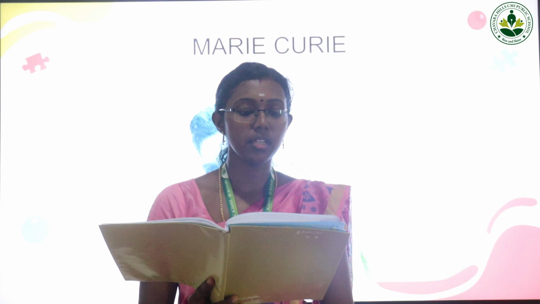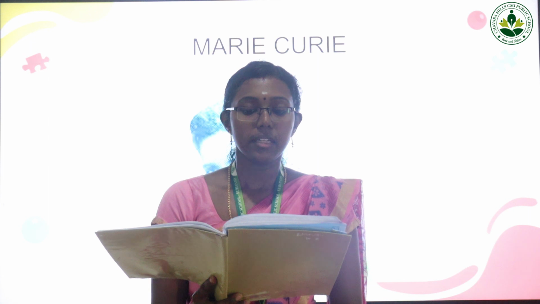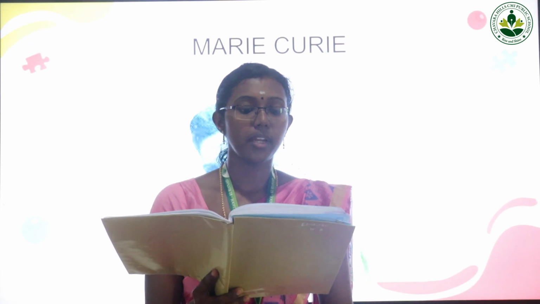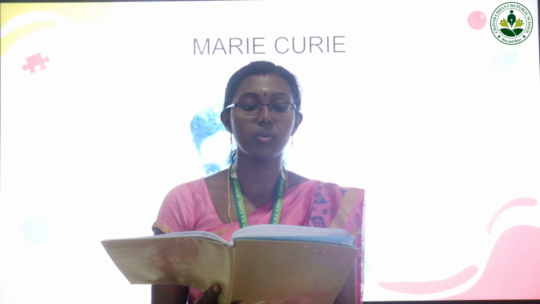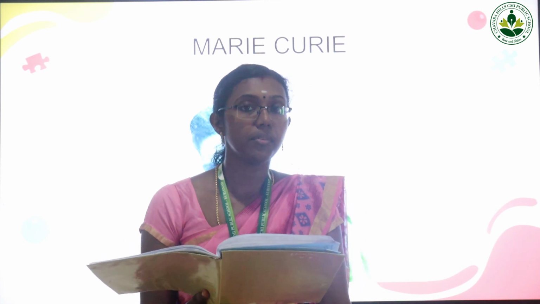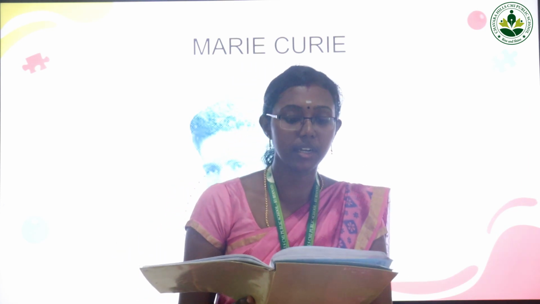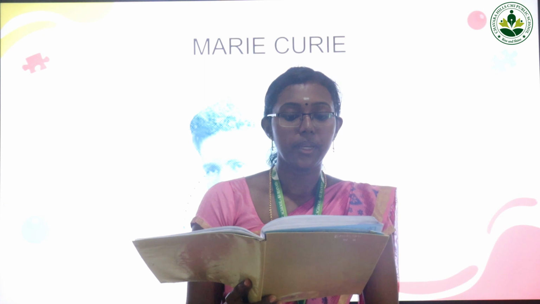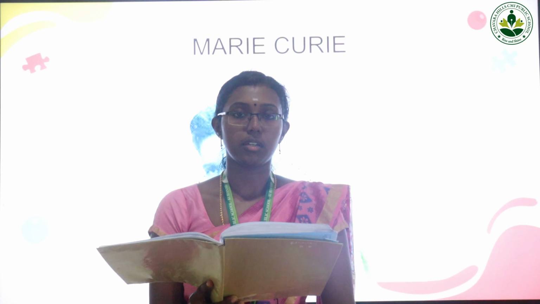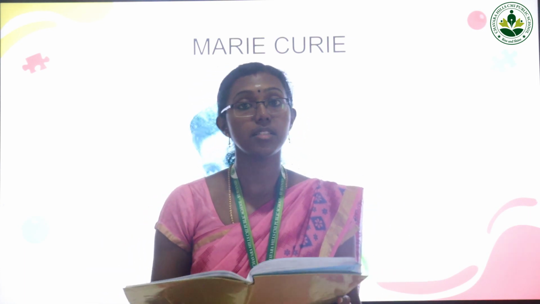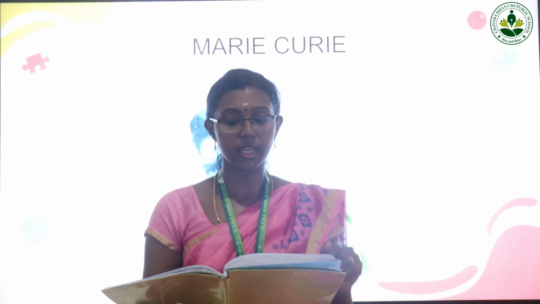She also met Pierre Curie during this time, maybe a classmate or somebody. They got married and had their first daughter named Irene. So Mary's husband's name is Pierre Curie, and their daughter's name is Irene. Both Mary and Pierre Curie were completely dedicated to their work. He was also interested in science subjects, so they both worked very hard to achieve a particular aim.